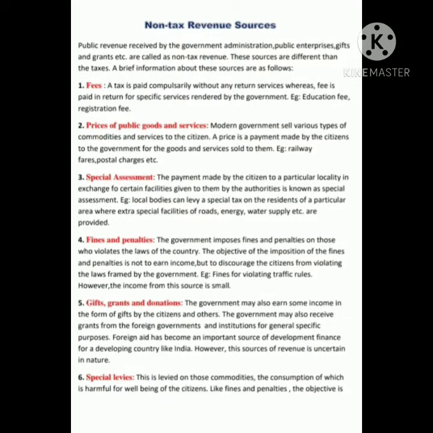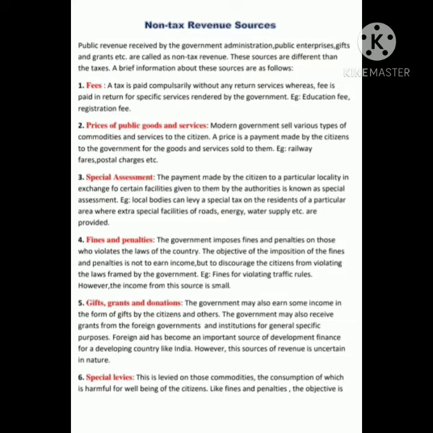So, today our topic is non tax revenue sources. But before that, we need to understand what is revenue. Revenue is the income earned by the government. Revenue is of two types, tax revenue and non tax revenue. Tax revenue is the income that is gained by the government through taxation. Non tax revenue is the income earned by the government from sources other than taxes.